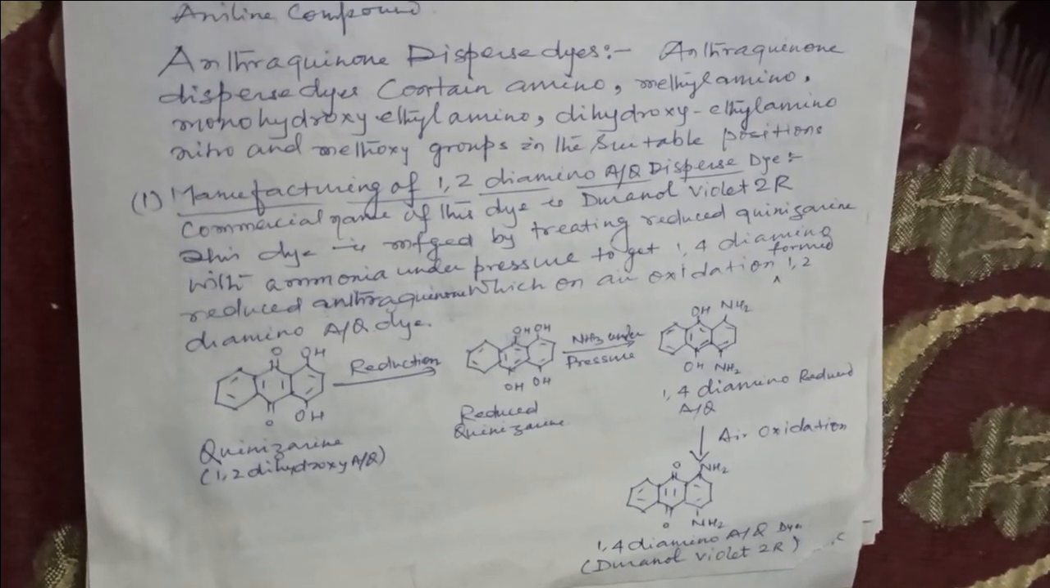This dye is manufactured by reducing quinizarin, treating it with ammonia under pressure to get 1,4-diamino reduced anthraquinone, which on air oxidation forms 1,4-diamino anthraquinone dye. Quinizarin, when it goes under reduction, we get the reduced quinizarin, then it is treated with ammonia under pressure, we get the 1,4-diamino reduced anthraquinone, and after oxidation we get the 1,4-diamino anthraquinone dye, that is Duranol Violet 2R.